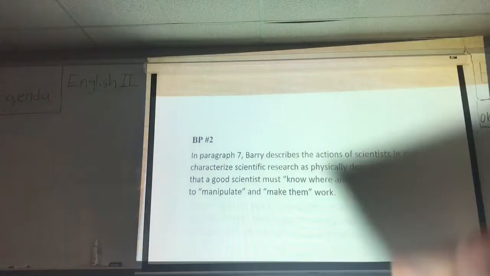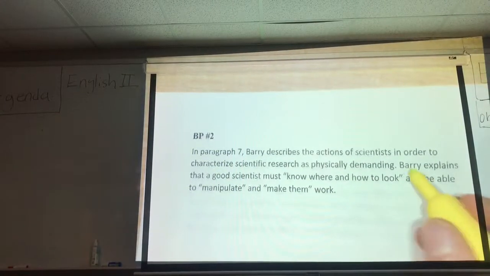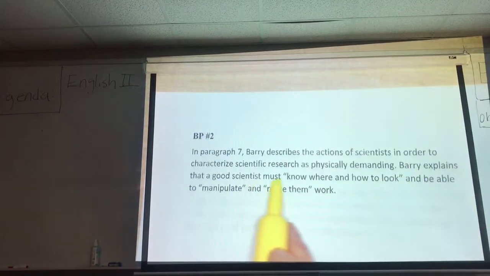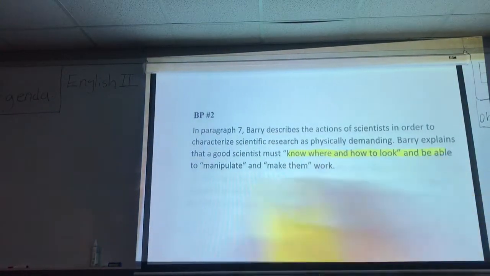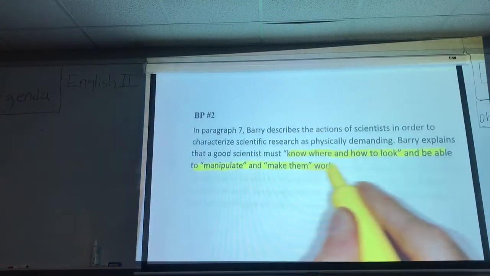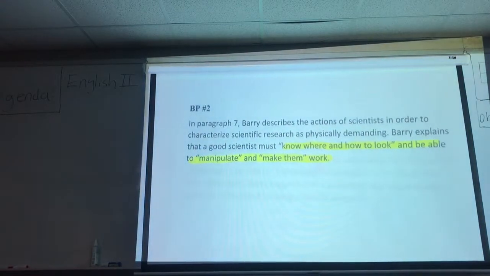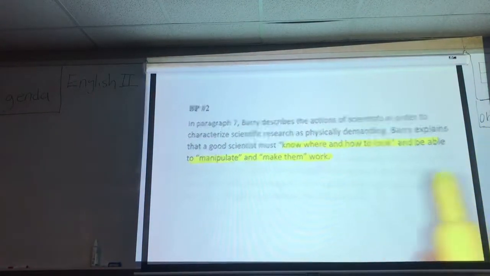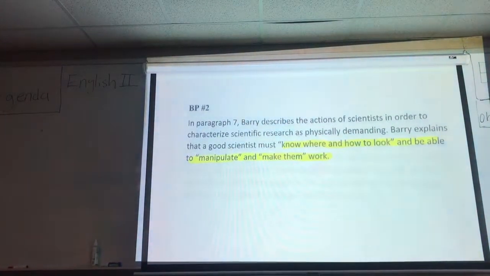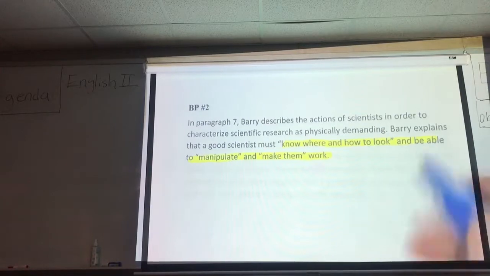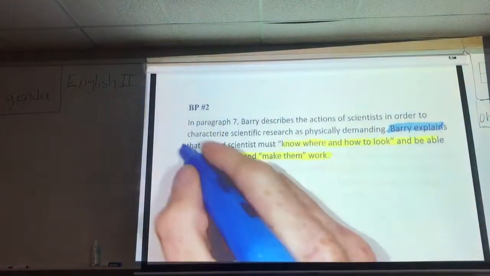In paragraph 7, claim, and then Berry explains that a good scientist must, quote, know where and how to look and be able to manipulate and make them work. All right. We've given our evidence. We've given the key words that we found in the quote. We've given a quote. And we've also summarized what Berry is